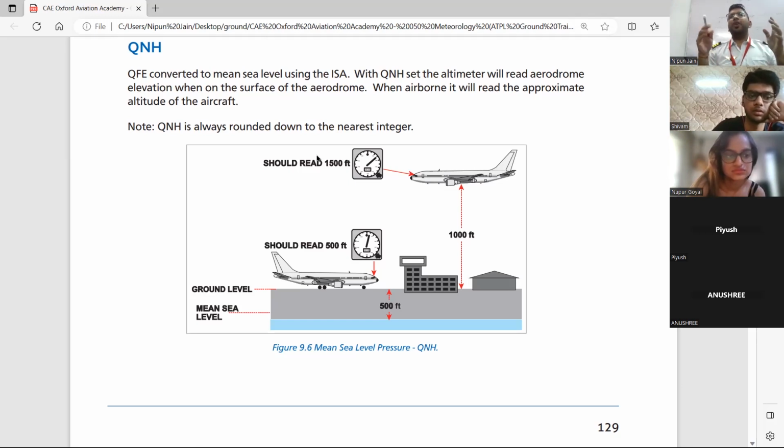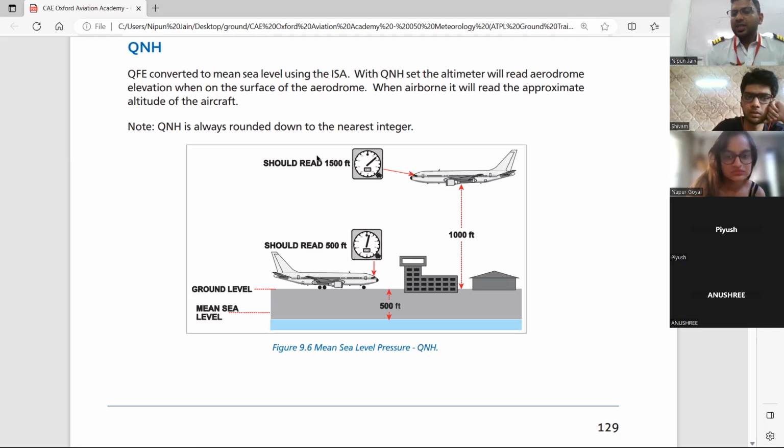But because यहाँ पे we are playing with the pressure, so we cannot take the standard pressure conditions for QNH. हम लोग यहाँ पे just temperature लें, ठीक है? तो यहाँ पे if they are saying QFE converted to mean sea level using the ISA, means using the ISA temperature. That is what the question is.